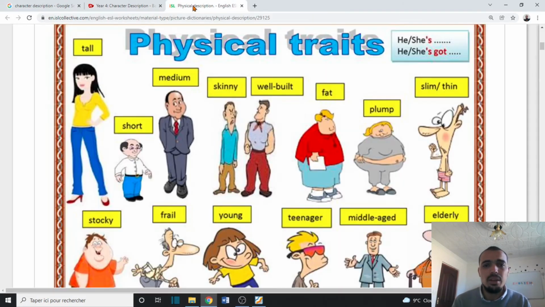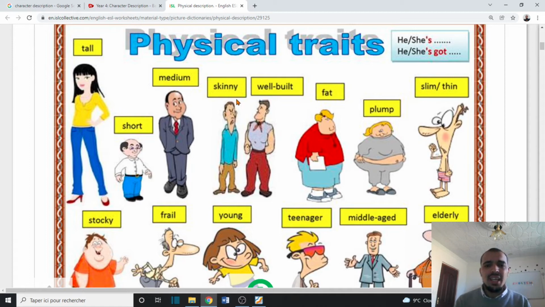We'll start with physical traits, or trait here is a characteristic. We have tall, somebody who is tall. Then we have short, which is the opposite. Look here, this man is short, compared to this woman. We have a person who is medium. For example, you can take somebody from our class, say he's medium, he's medium tall.